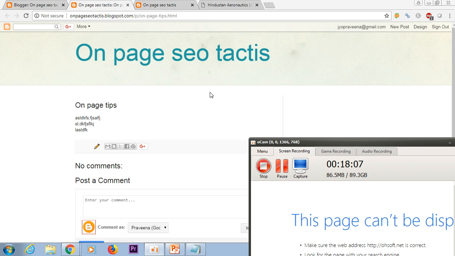So you guys understood the problem is in the title tag of the child page, the home page colon child page is coming. If I create another page, the home page title is attaching in the title tag. I just want to display only the child page title name in the title tag. So in the next session I will show you how to rectify this. So thank you guys, and thank you.